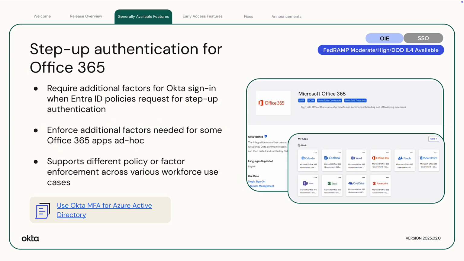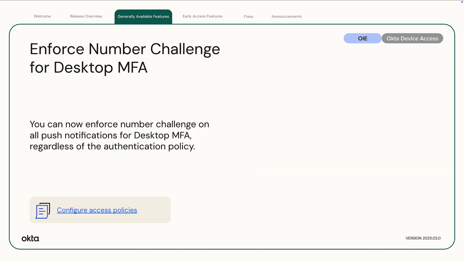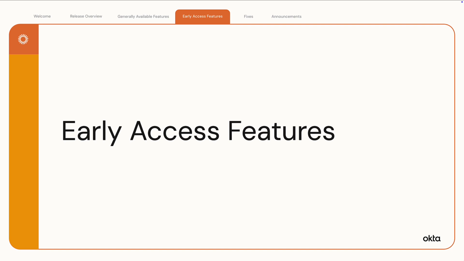Step-up authentication for Office 365. This enhancement enables customers to dynamically prompt for Okta MFA when needed, without having MFA configured in the authentication policy. Enforce number challenge for desktop MFA. You can now enforce number challenge on all push notifications for desktop MFA, regardless of the authentication policy. Let's wrap up with a look at early access features.